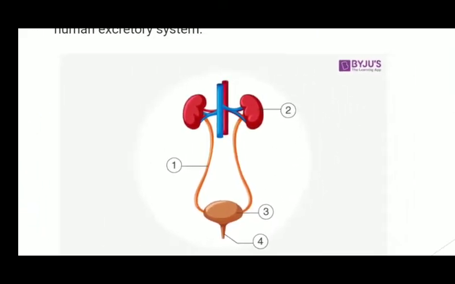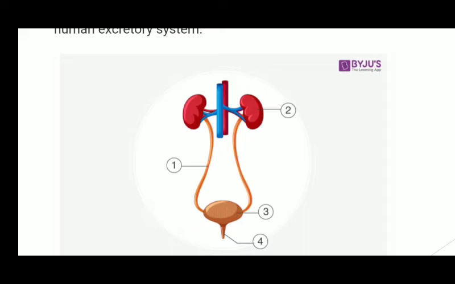Every person has two kidneys, and these kidneys are attached to ureters, and these ureters are connected to the urinary bladder, and finally urine passes out through the urethra.